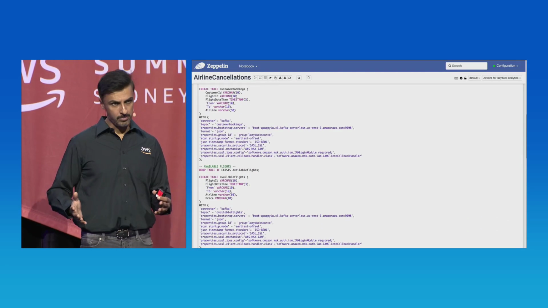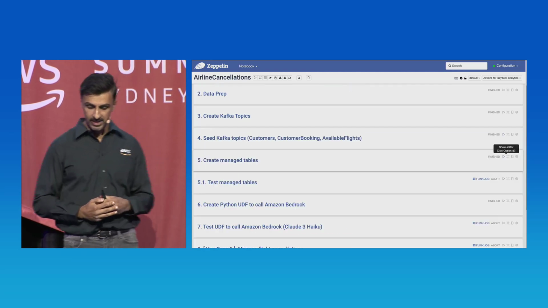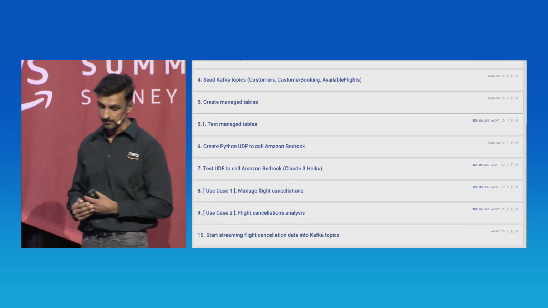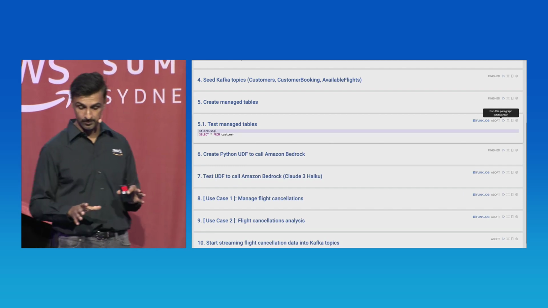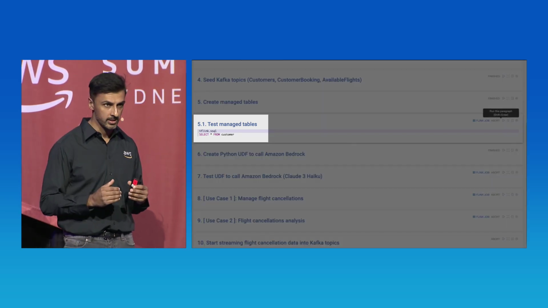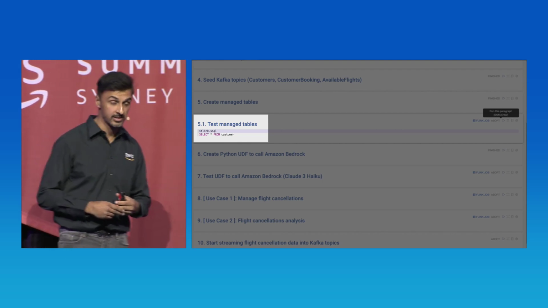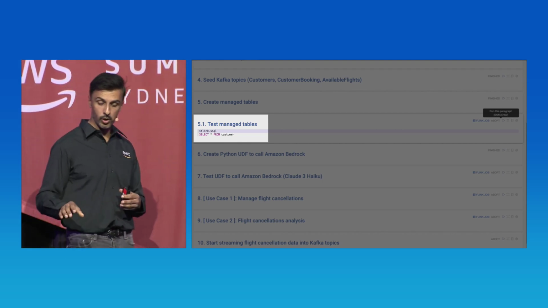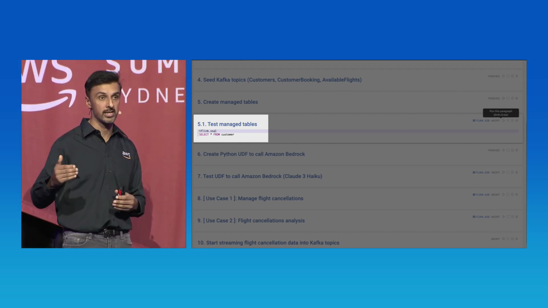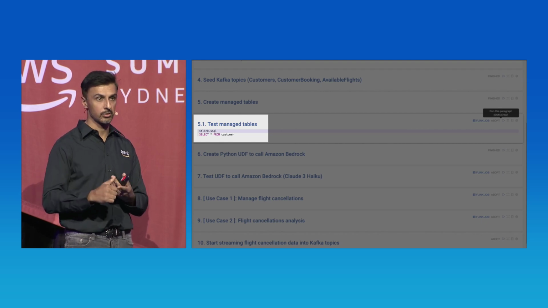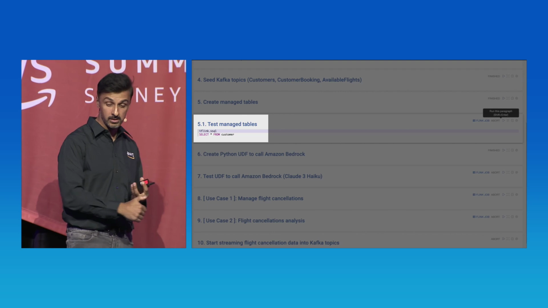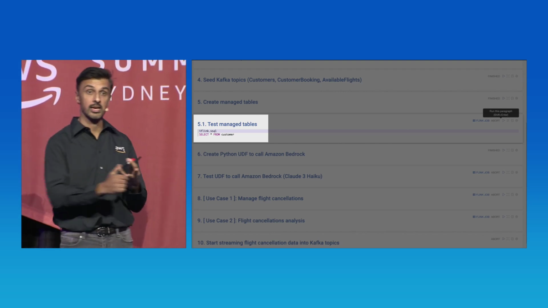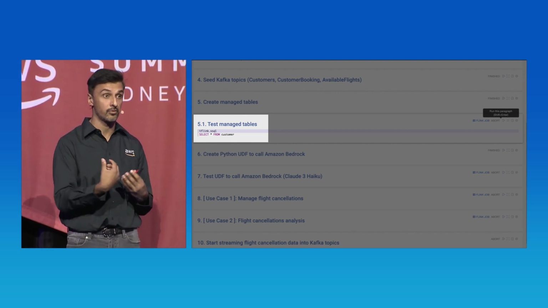So now that we've got our managed tables in Flink, let's actually test to see if they work. So we'll do a super simple example of select star from customer. This is using the Flink SQL interpreter, but essentially what we're hoping is the managed table that we created is able to show us the schema that we defined, is able to leverage the Kafka connector that is going to go off to the MSK cluster that we defined and pull data from that topic.